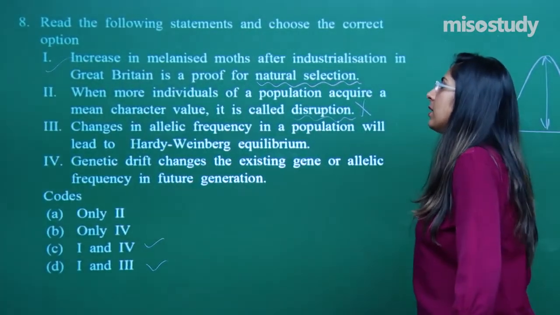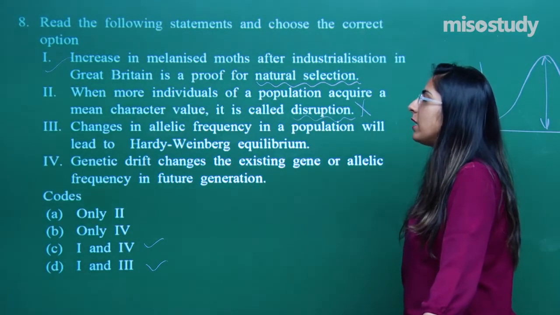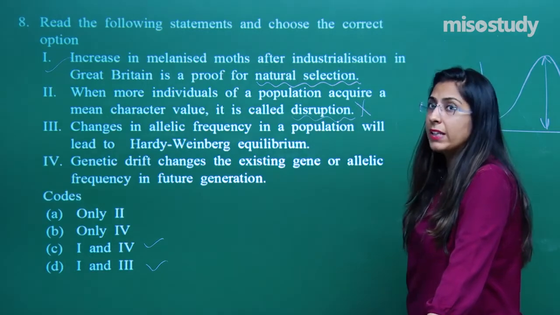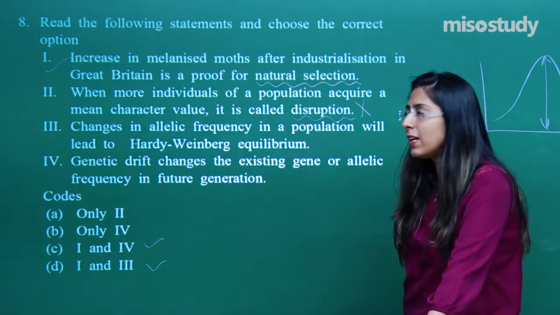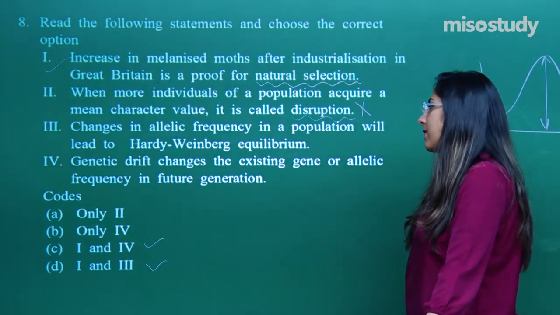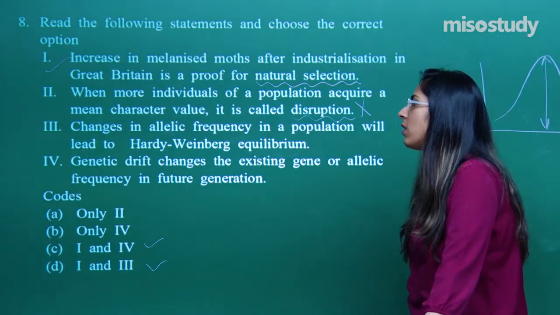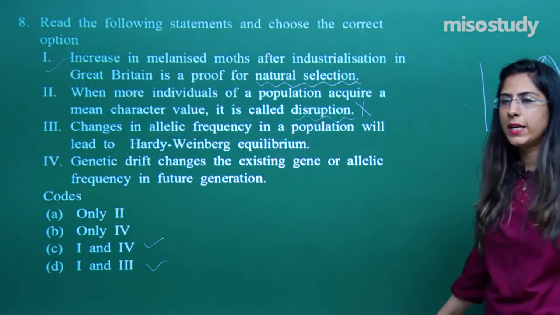Third, changes in allele frequency in a population will lead to Hardy-Weinberg equilibrium. Yes, gene frequency is related to Hardy-Weinberg equilibrium. Fourth, genetic drift changes the existing genes or allele frequency in the future generation, right?